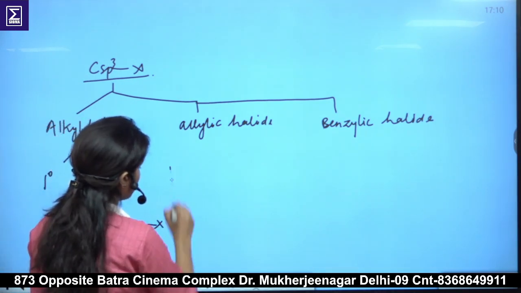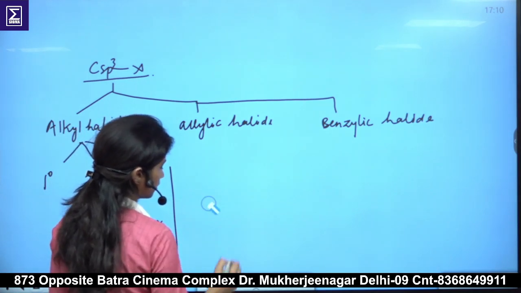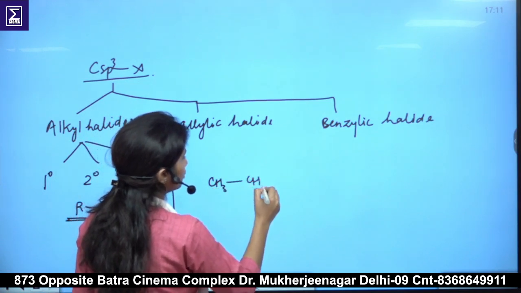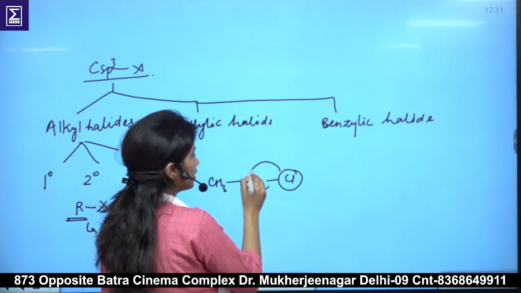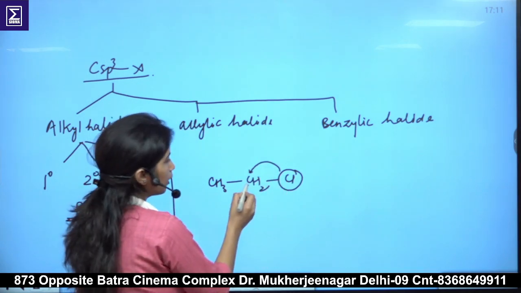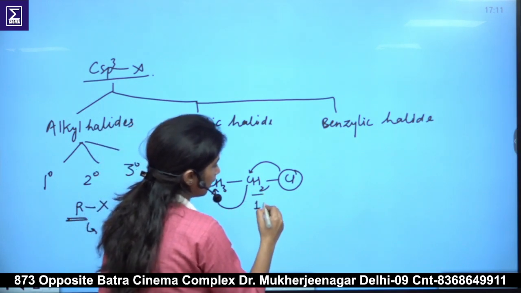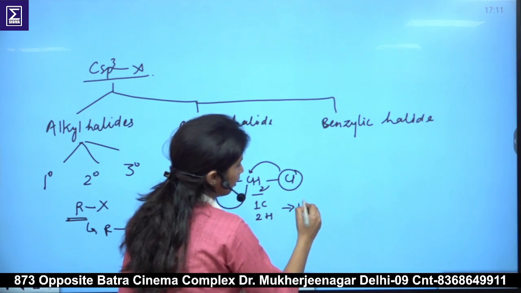Suppose we have CH3CH2Cl. Here this chlorine atom is directly attached to this carbon, and this carbon is directly attached to only one carbon and two hydrogens. Then it is a primary carbon.